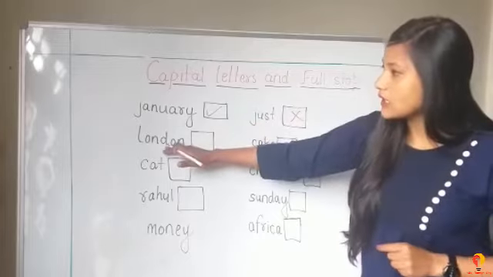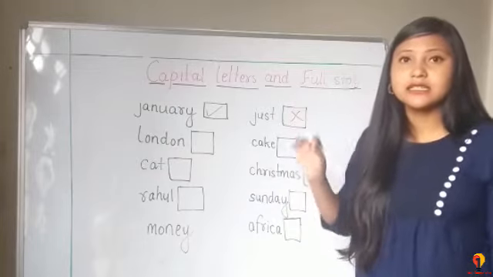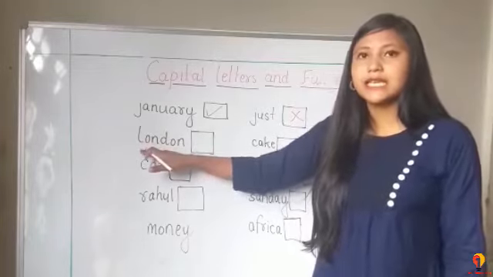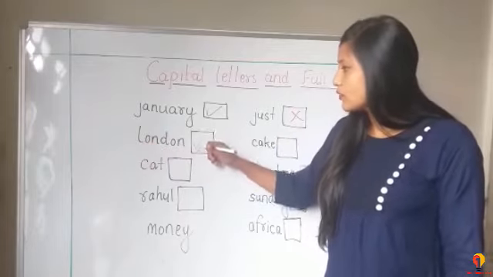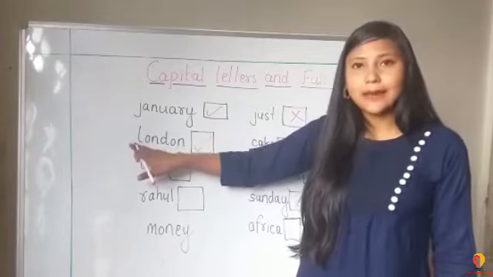Here, London. As you can see, London is the name of a special place. So the L should always be in capital. We have to write L in capital. Here the L is in small letter, so we should write L in capital.